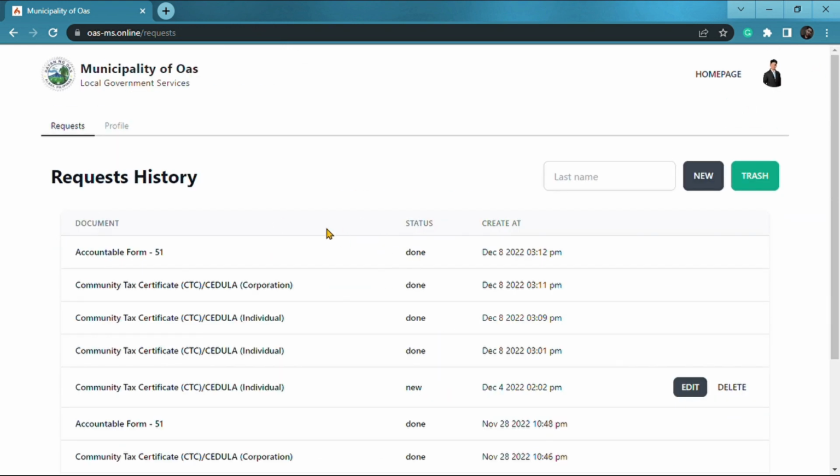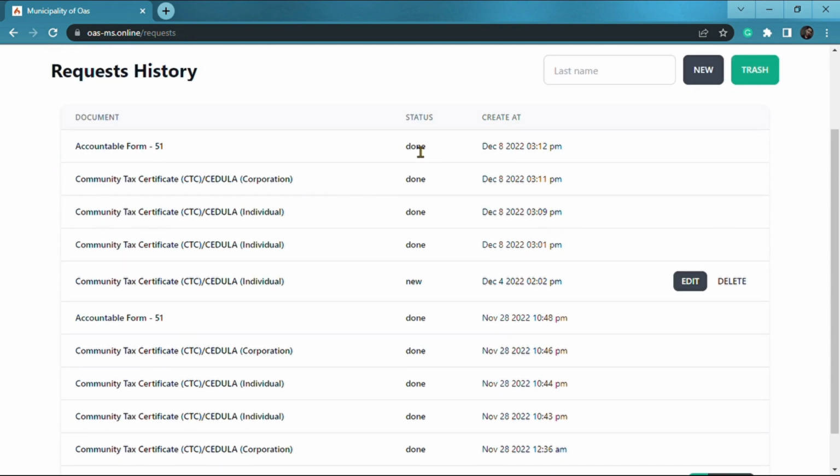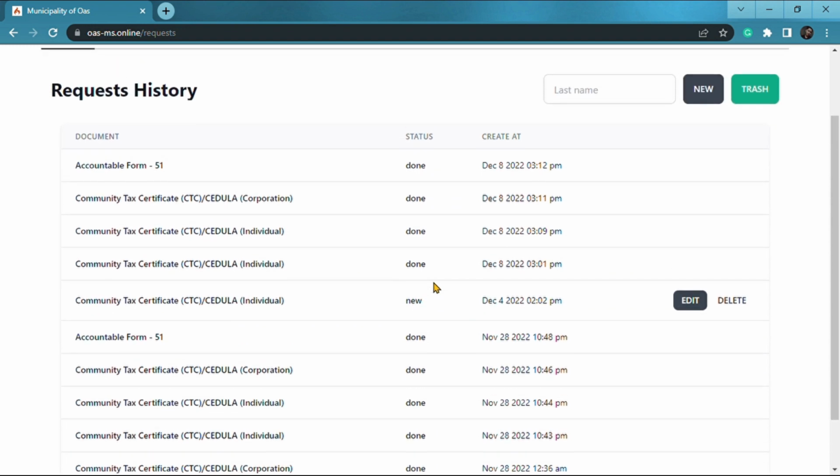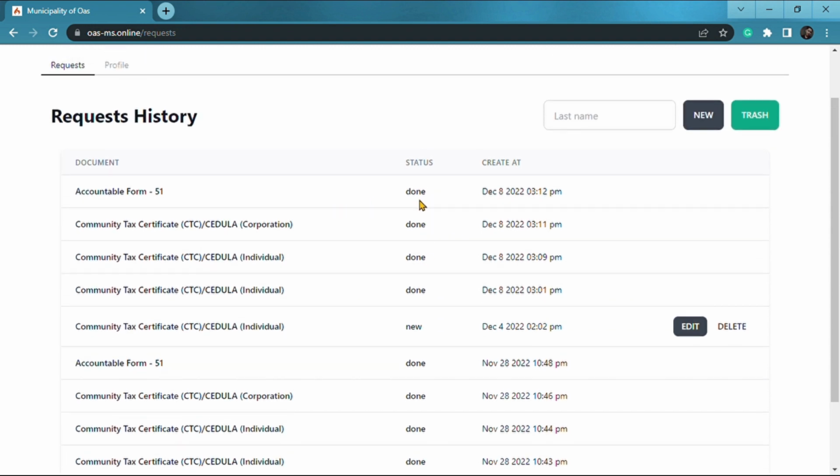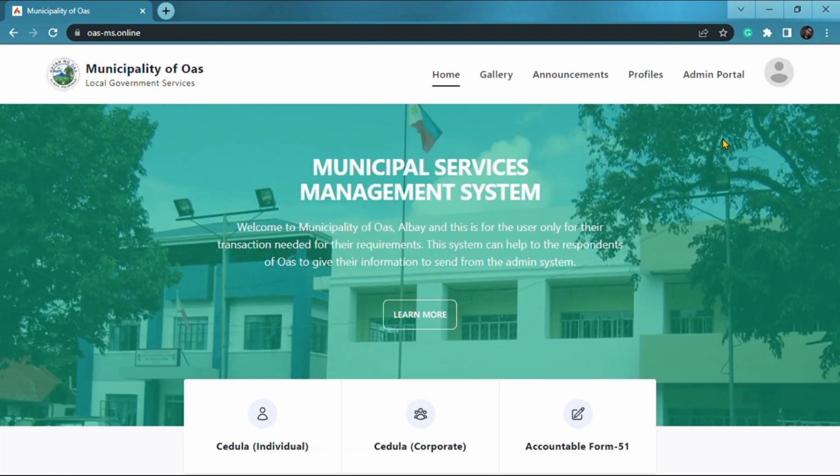So now the request data is saved in the request history, and the status will be new request, and the user waits for the confirmation and processing of the admin once the user goes to the municipality of BUAS. Once the admin has confirmed and processed the user's requested documents, the request status will change to done.